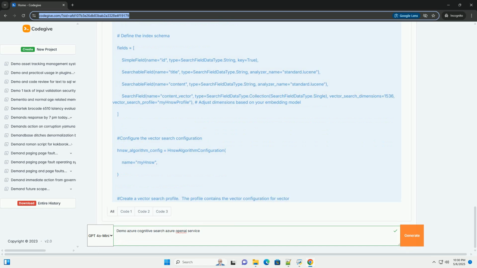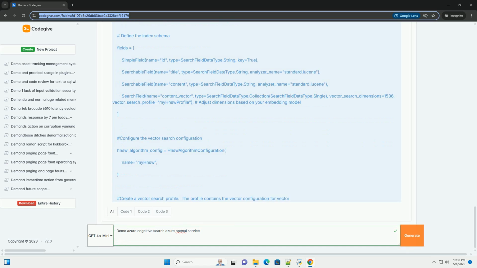HNSW algorithm configuration, this is the configuration that creates the actual algorithm configuration for vector search. Vector search profile, this is the vector search profile to be associated to the content_vector search field. Vector search contains all configurations for vectorization.